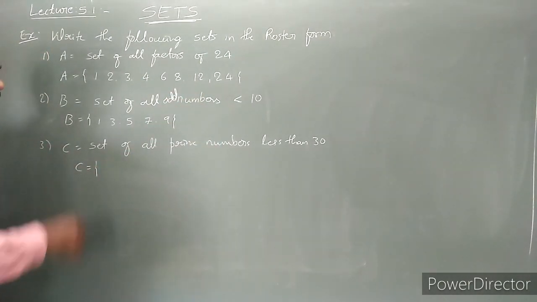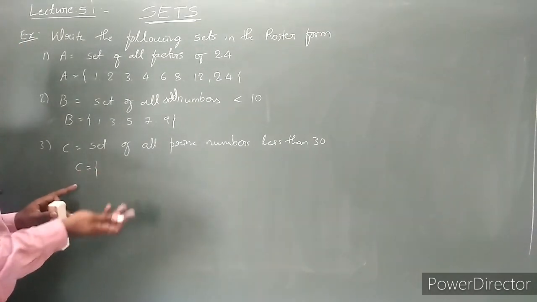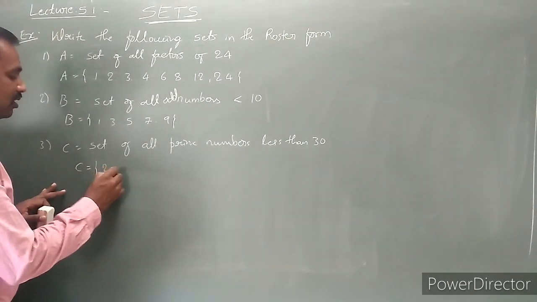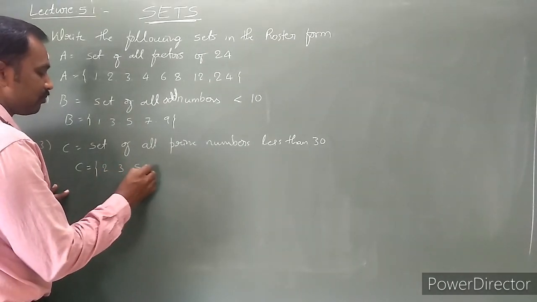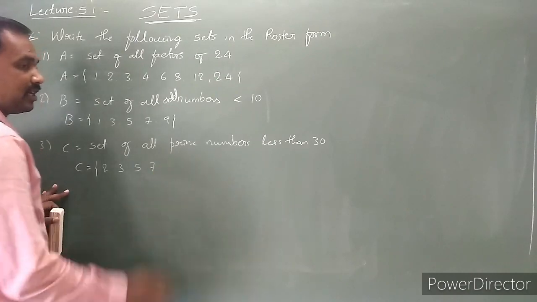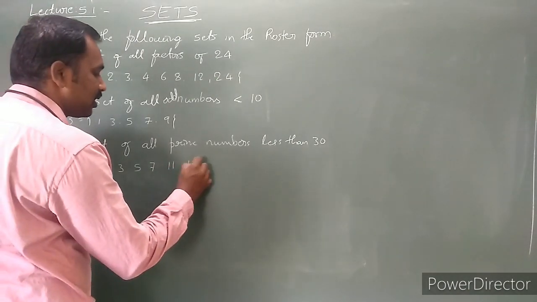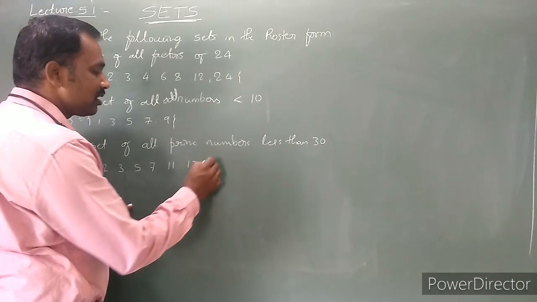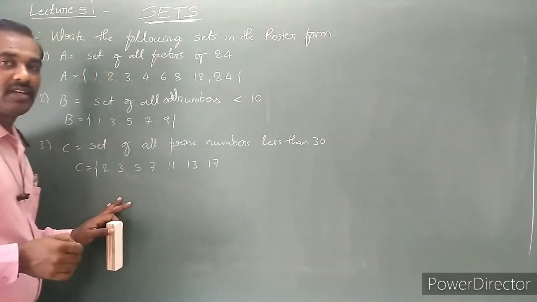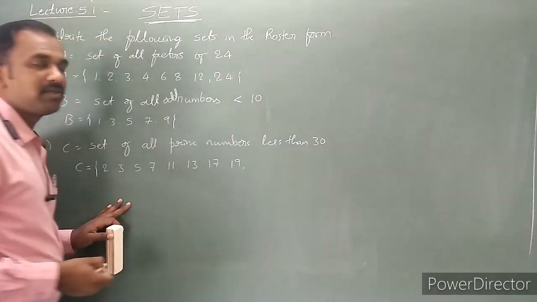Is 1 a prime number? No, 1 is not a prime number. 1 is said to be a co-prime. Then prime number 2 is there. 3 is there, 5, 7. 9 is not a prime number. Next, 11 is there, 13, and 15 is not. 16 no, 17 is there, 18 no, 19 yes, 19 is a prime number.